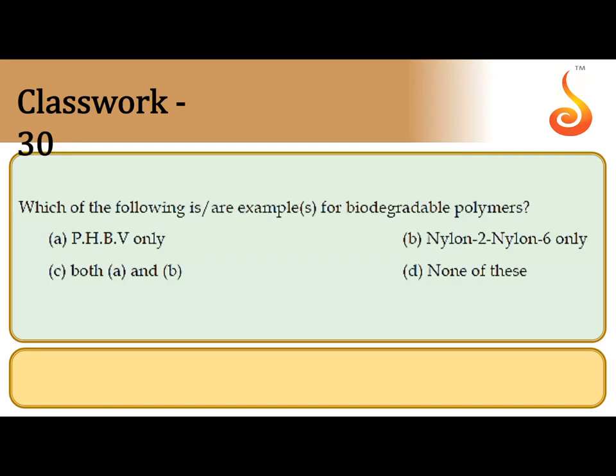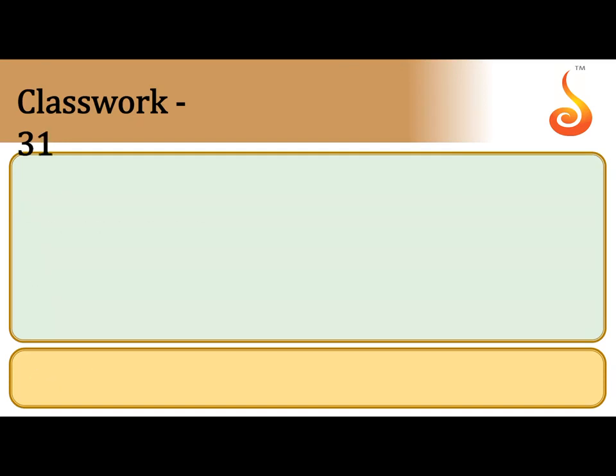Which of the following are examples of biodegradable polymers? PHBV we know is a biodegradable polymer. Nylon 2,6 is also a biodegradable polymer. That's why both A and B are correct, so C is the correct answer.